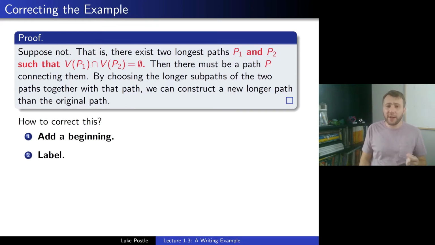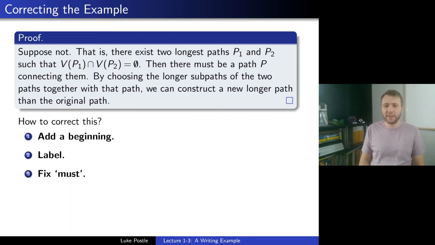And I'm going to go ahead here and say, well, now that we've actually given them names, instead of being a bit wishy-washy with "do not intersect," we can actually just precisely say what that means. We can say such that V(P1) intersect V(P2) is empty, right? That's what we meant by not intersecting. So we've added that, and while we're at it, we might as well, for the next sentence, say then there must be a path P connecting them. And we can continue like this, but I'll pause there because there's a lot more going on with the rest, these subpaths. So we will end up labeling those, but this is a good start. We've at least labeled those first couple sentences.